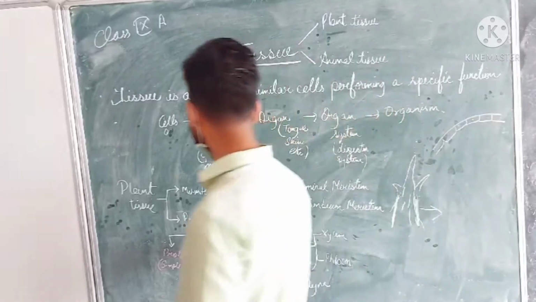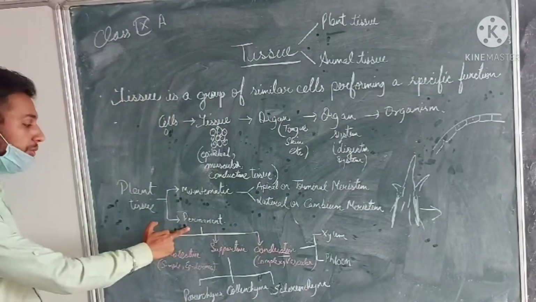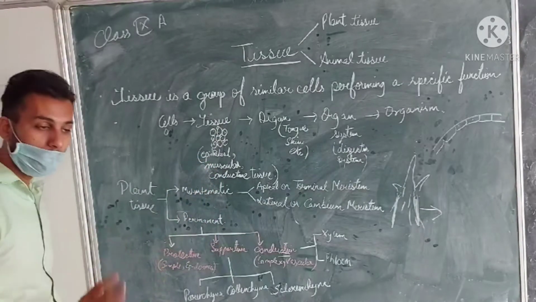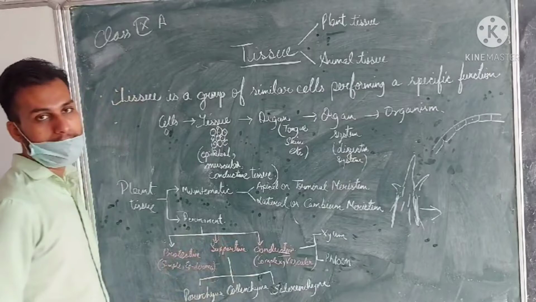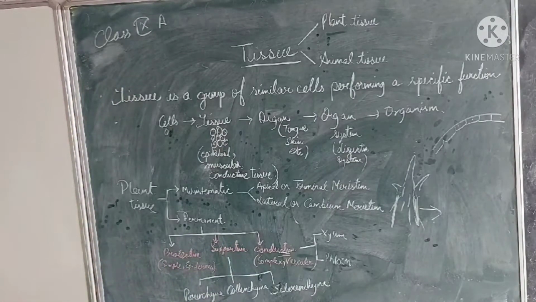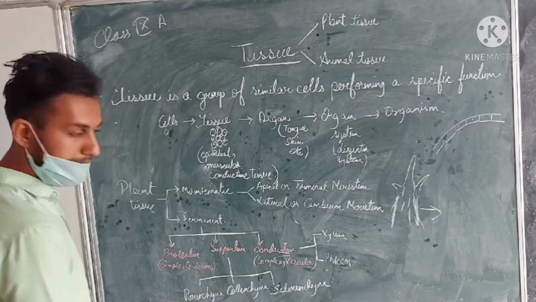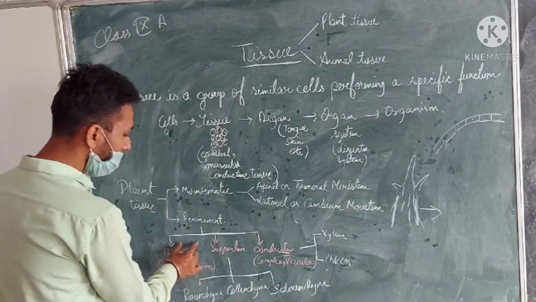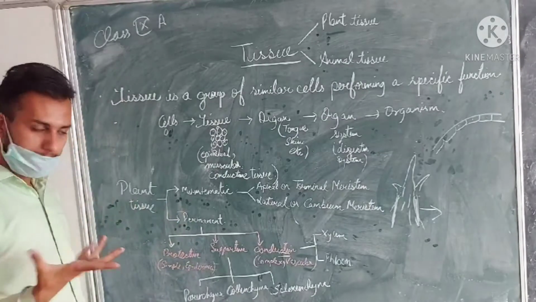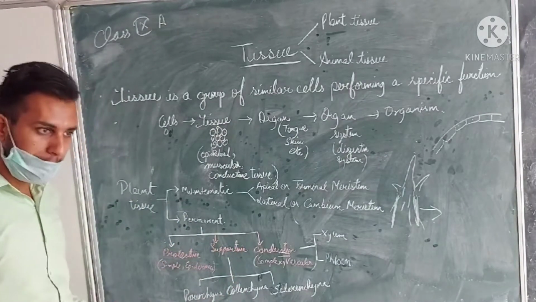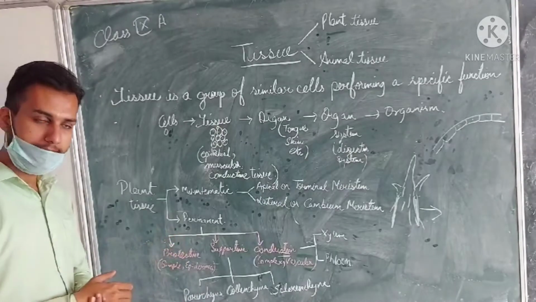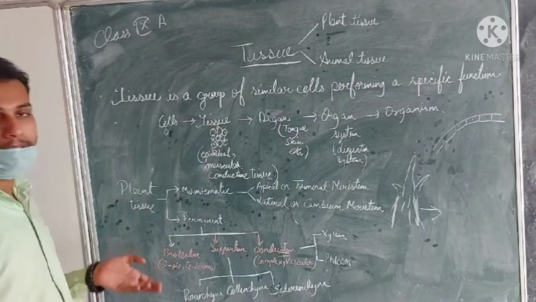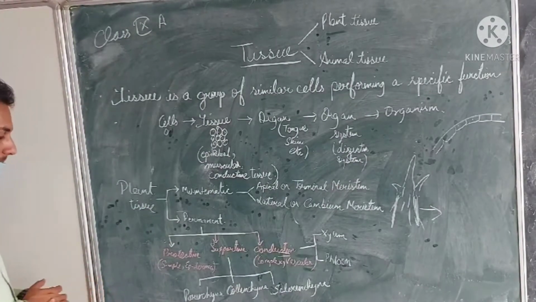Now, children, we are coming to the permanent tissue. Permanent tissue means the tissue which has already divided. They won't have the capability to divide further, and they perform their specific function. According to their function, they are categorized into protective function, which protects the plants, supportive function, which supports the plant, and the third one is the conductive function, which helps in the transportation of minerals and water in the plants.